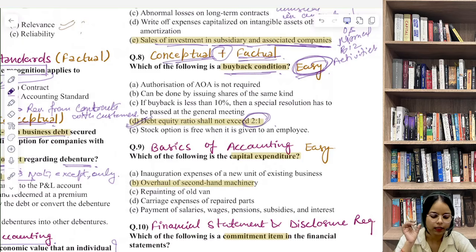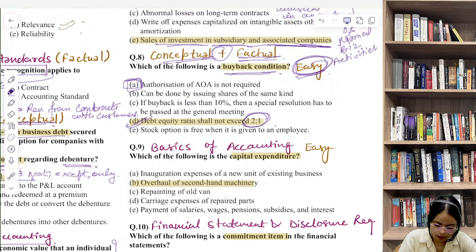Now the trap here lies in the wording, especially in option A, where the examiner uses the word not to make it wrong. If the word not was not there, authorization of AOA is required when we talk about buyback condition, but here not has come, that is why this is not our correct option.